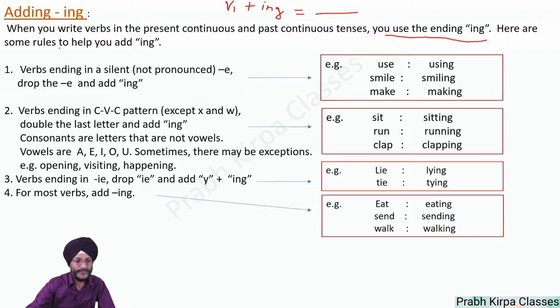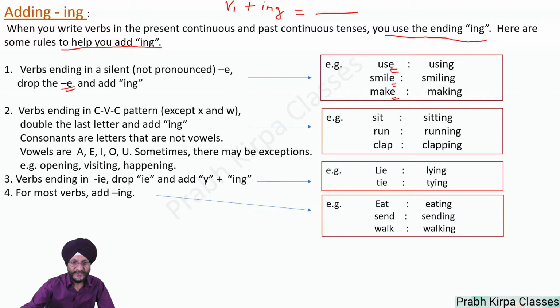Here are some rules to help you add ing. First rule: verbs ending in a silent, not pronounced E. For example, use, here E is not being pronounced. Smile, E is not pronounced. Make, E is silent. So in this case, E is dropped.